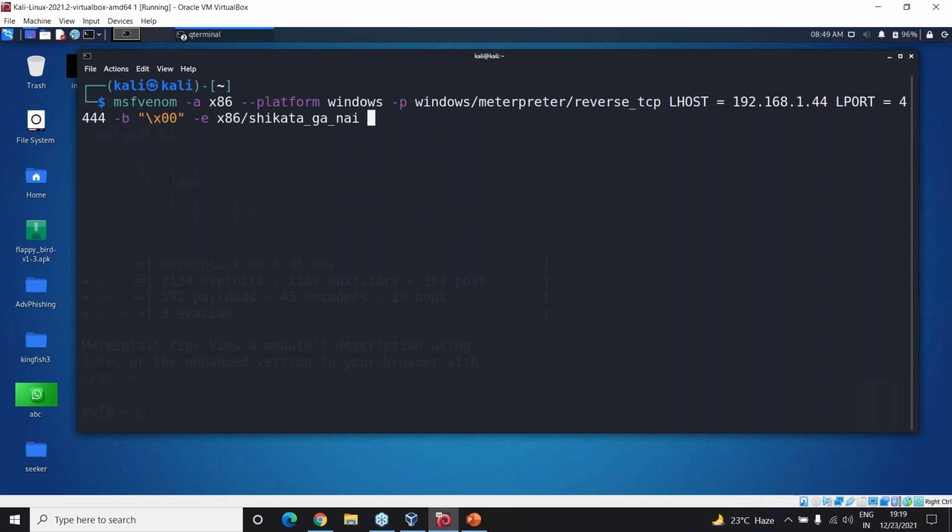So this encoder, and then we are asking it to go ahead with 3 iterations or 3 loops, and then the file name is going to be, say, output.exe. Just press enter.